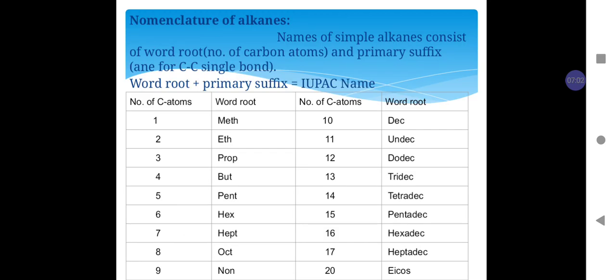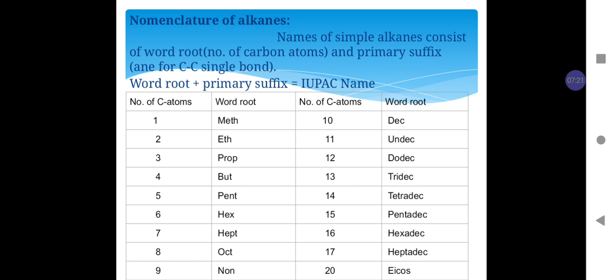Now we will study nomenclature of alkane. The name of a simple alkane, that is a straight chain alkane, consists of only two parts, that is word root and primary suffix.